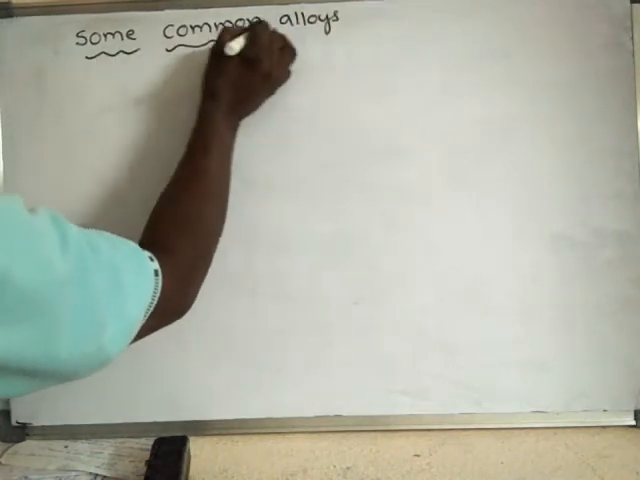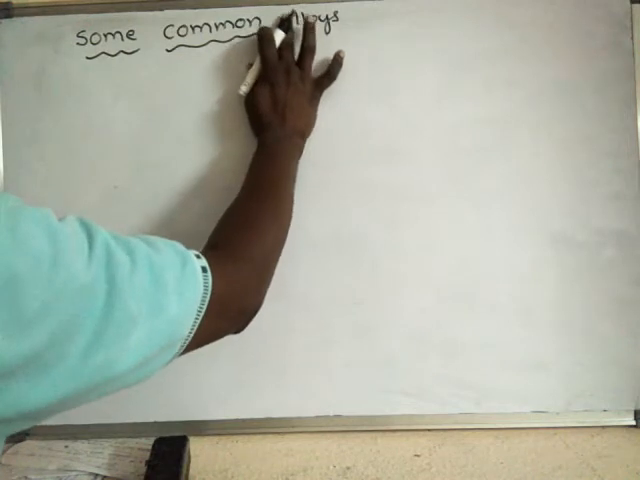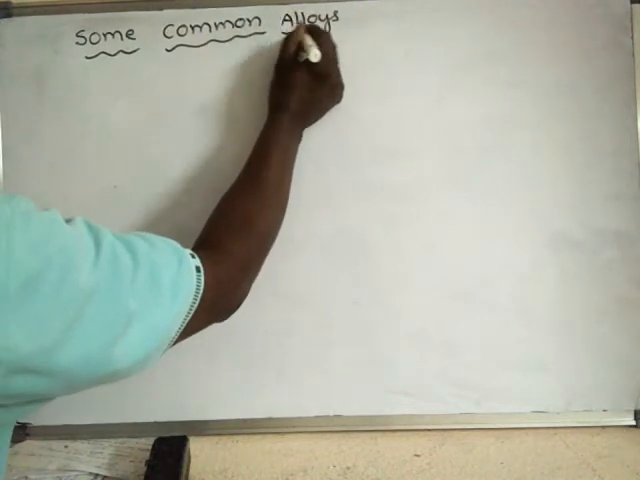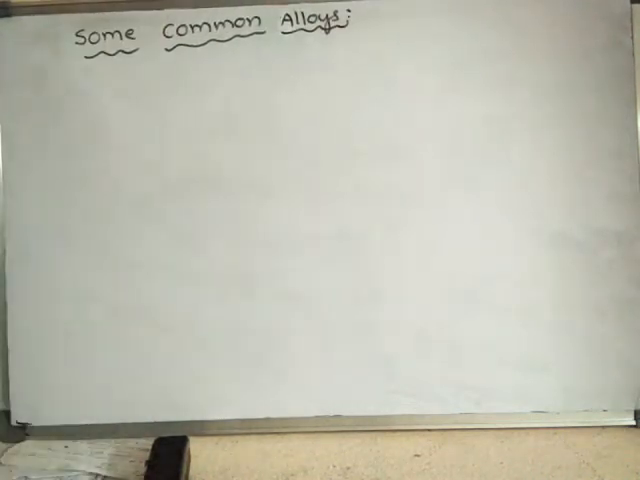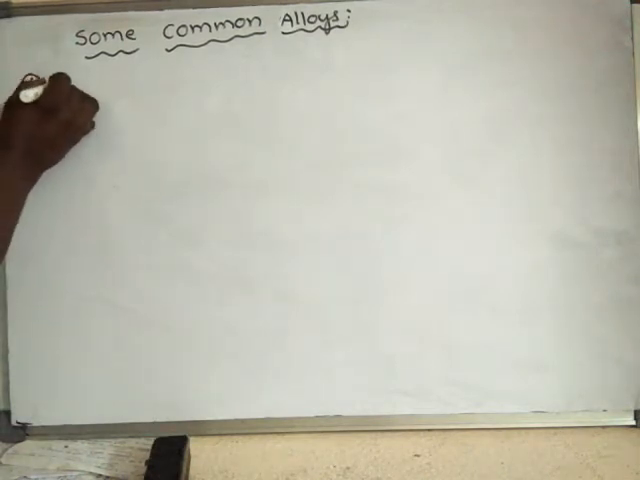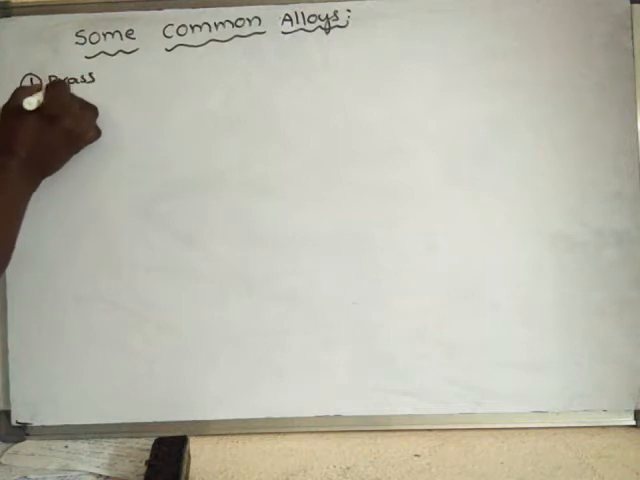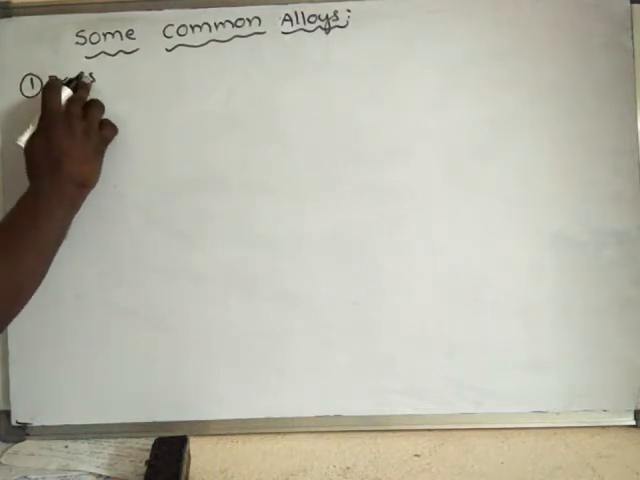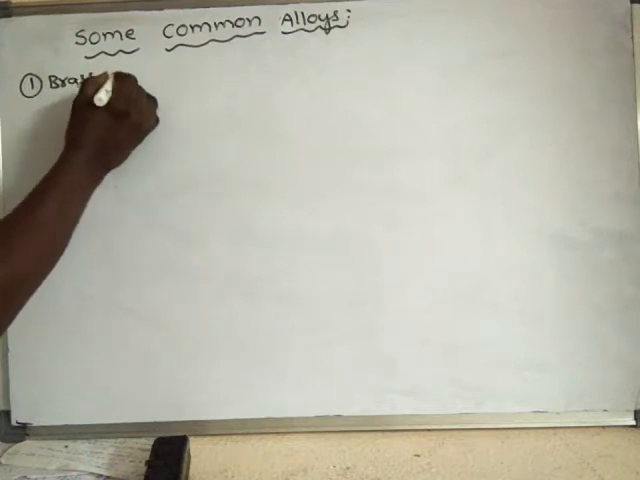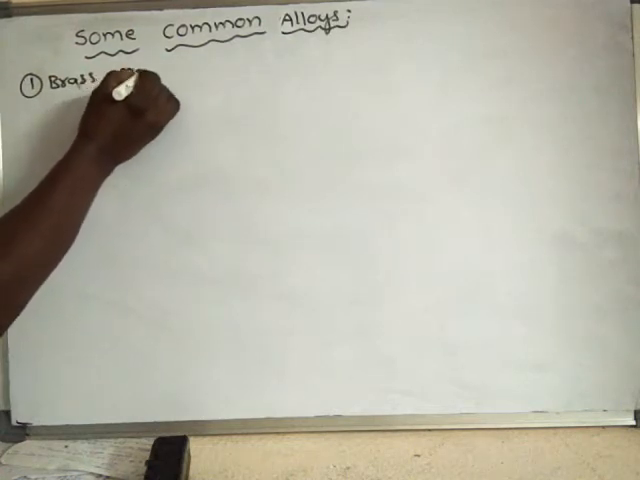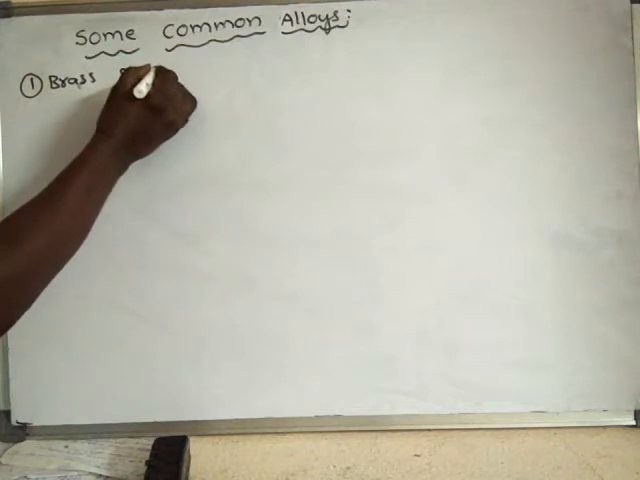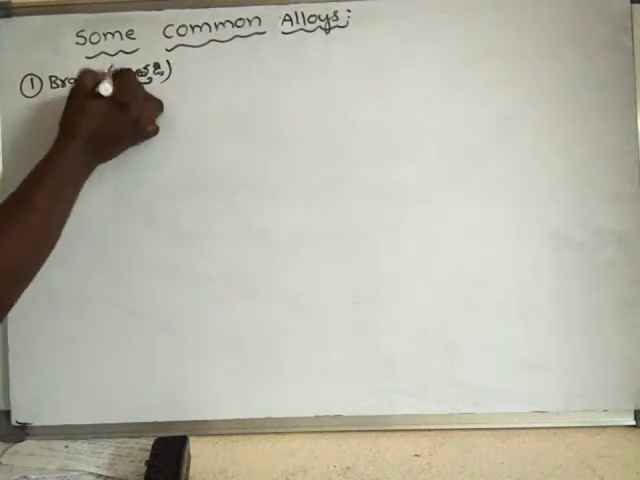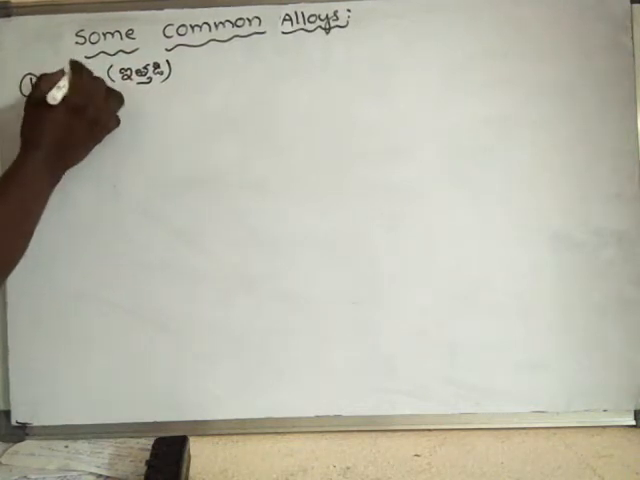Okay, we learn some common alloys. First of all, we learn about brass. Brass means ittadi. In Telugu, we will call it ittadi. Okay, brass is nothing but ittadi.